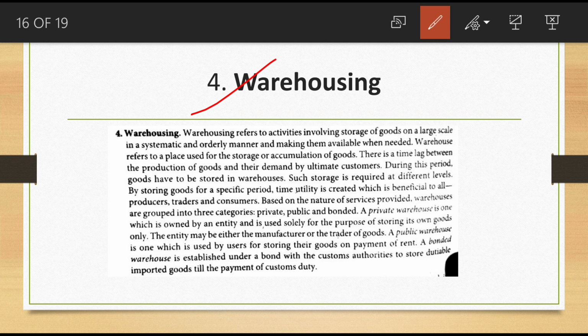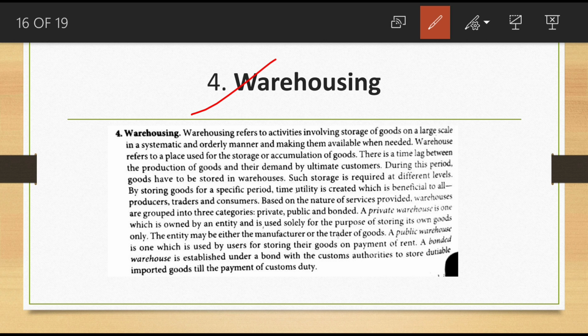A private warehouse is one which is owned by an entity and is used solely for the purpose of storing its own goods only. Means in a private warehouse, they are using it for their own products only. They are not giving it on rent basis. So they are using their warehouse for themselves only. Then the entity may be either the manufacturer or the trader of the goods.